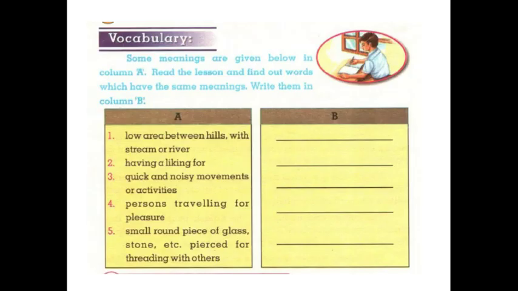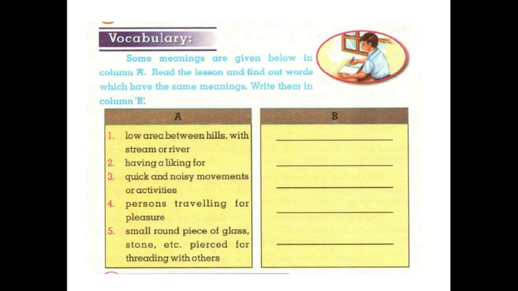Today we will solve exercises of lesson number 3. First question is about vocabulary. Some meanings are given below in column A. Read the lesson and find out words which have the same meanings. Write them in column B. So first look at column A. Low area between hills with stream or river.